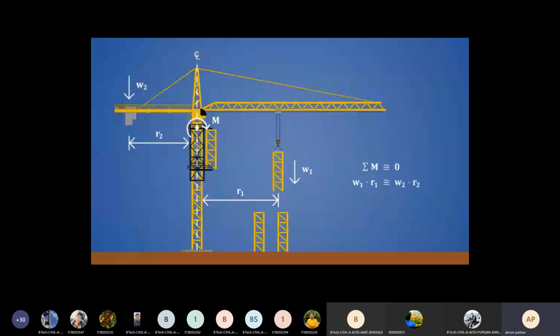In addition, the climbing frame is not designed to carry significant torsion, and it is extremely important that the crane is not slewed during the climbing process. The new mast sections are therefore arranged in a straight line on the ground to eliminate any need to rotate the crane, and the operator will usually leave the cabin during the climb so that the crane cannot be slewed accidentally.